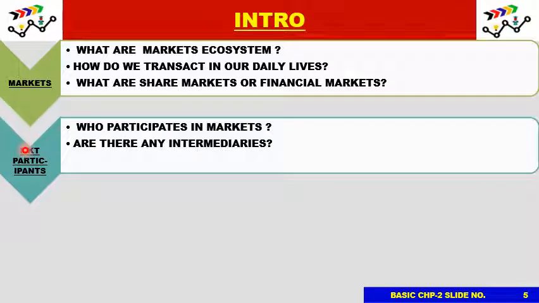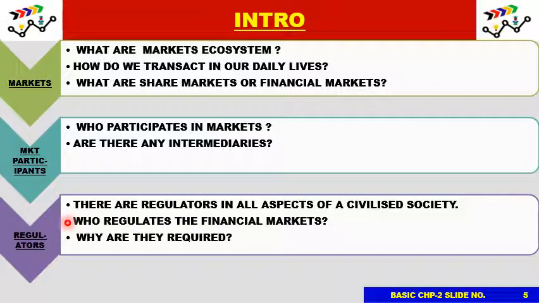And what are market participants? Who participates in the markets, and are there any intermediaries who help the market participants to transact? And who are the regulators, and what do we mean by regulators? There are regulators in all aspects of a civilized society. For example, police is a regulator, the judiciary is a regulator, the government is a regulator. So there needs to be a regulator in financial markets too. So who regulates the financial markets? That is the question. And why are they required? So I hope all these questions will be clear to you after the end of this chapter.